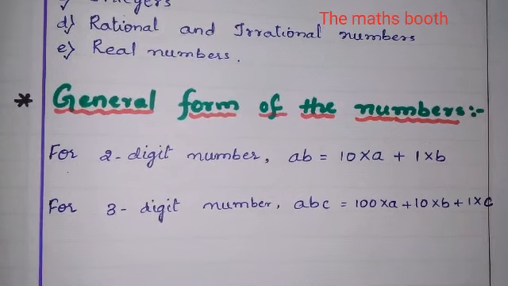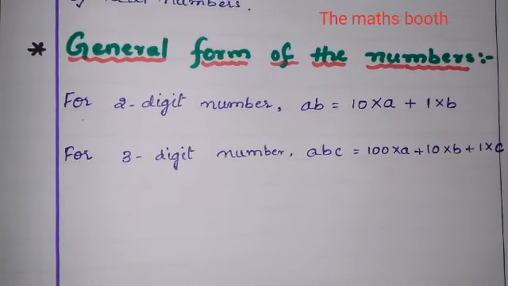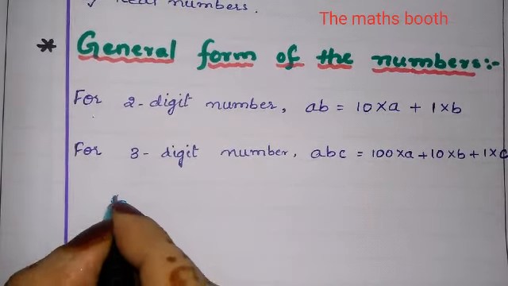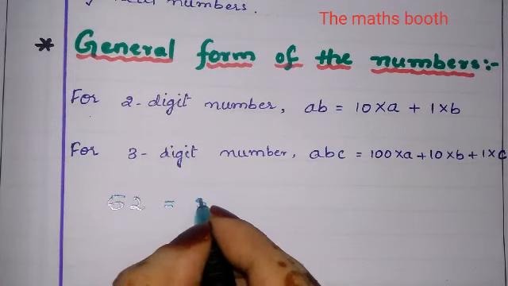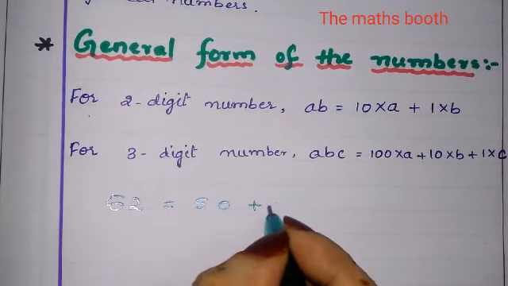The first example I'll take from the textbook itself. I'll take 52. How will we write this 52 in a general form? 50 plus 2.